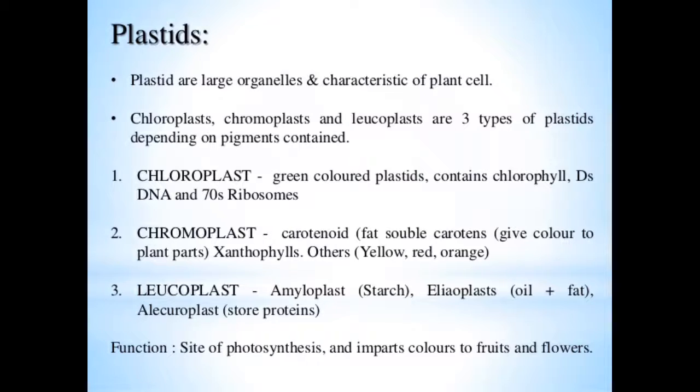Plastids are large organelles and a characteristic of plant cells. Chloroplast, chromoplast and leucoplast are three types of plastids depending on pigment content. Chloroplast, the green colored plastid, contains chlorophyll, double stranded DNA and 70S ribosomes.